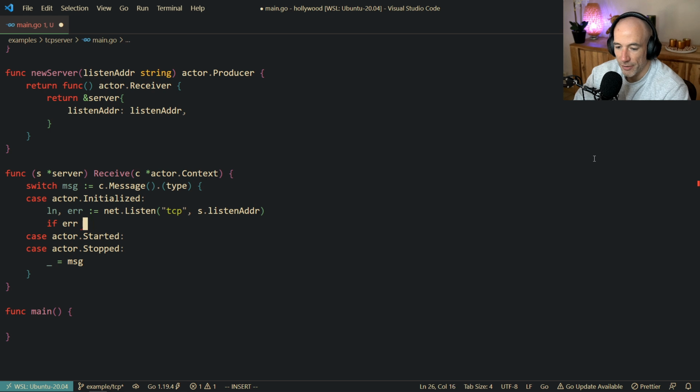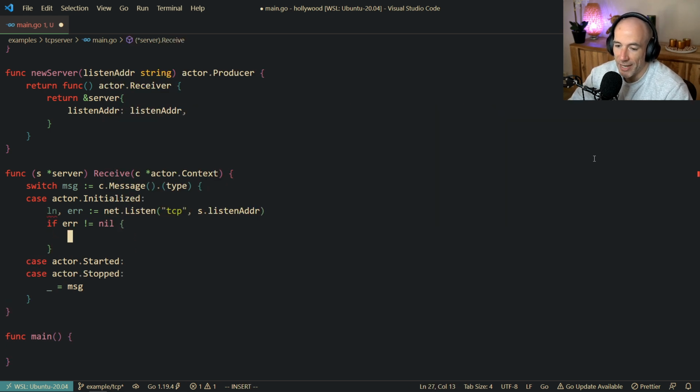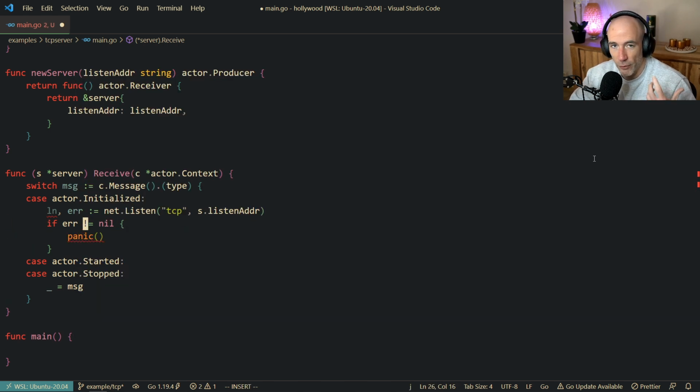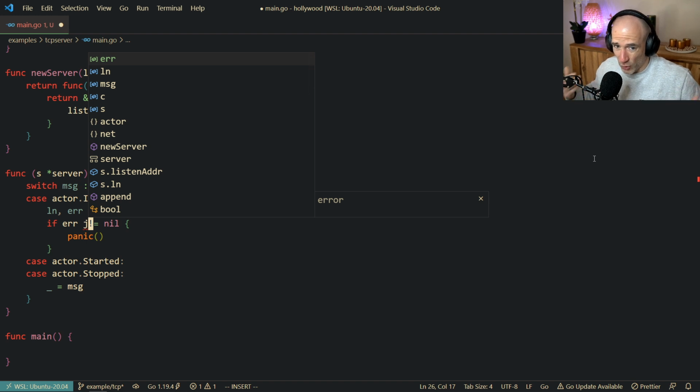If the error is not nil, a couple things we can do, because in an actor environment, there is a supervisor, and the supervisor will basically restart your actor each time it borks, when it crashes, right? So if you do a panic here, it's actually perfectly fine, right? And the reason is because it's fault tolerant. It's basically going to restart.